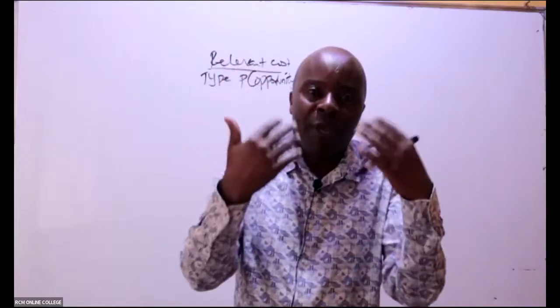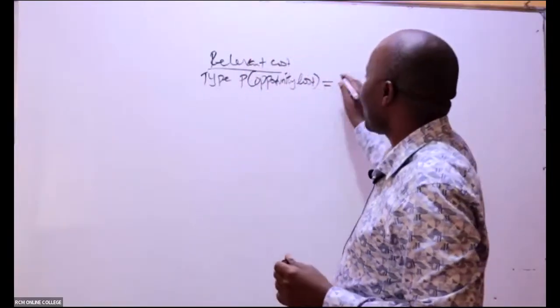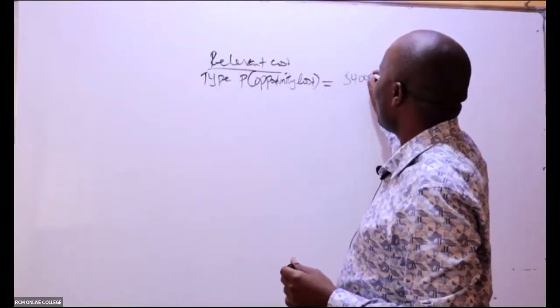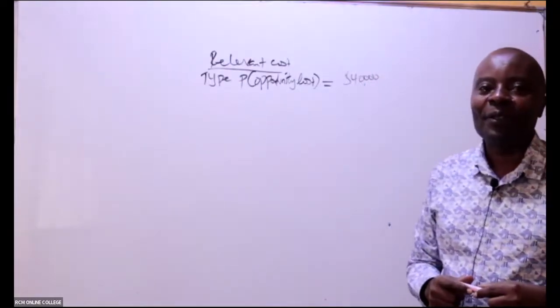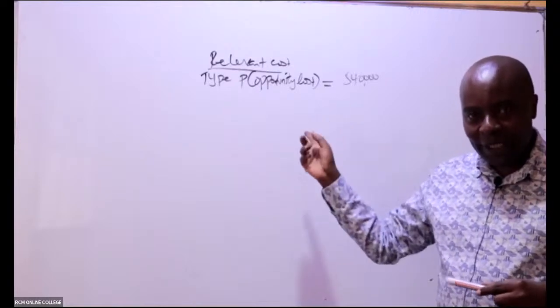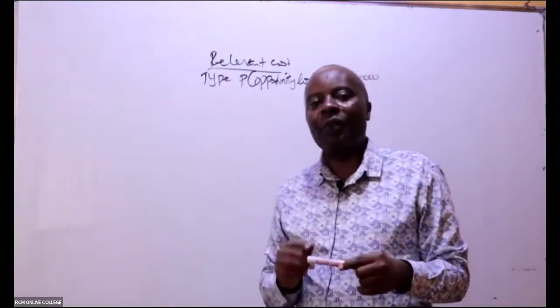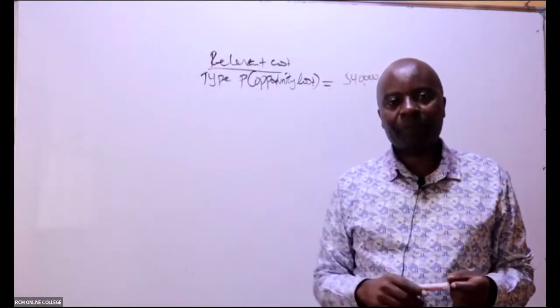Now that CoH has come on board, I'm going to lose the opportunity of selling this P. So I'm going to lose 540,000. This automatically becomes a relevant cost, because this is an opportunity cost. I'm losing this so that I'm able to give it to CBE.